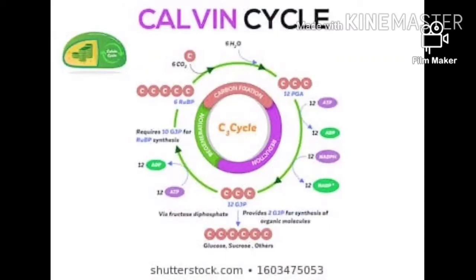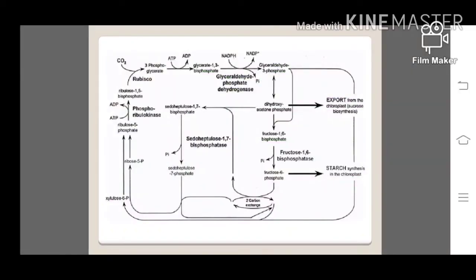Like this, the Calvin cycle is totally completed in the stroma region of the chloroplast, but only the production of glucose will take place in the cytosol. In this diagram, you can clearly observe all the stages of the Calvin cycle.